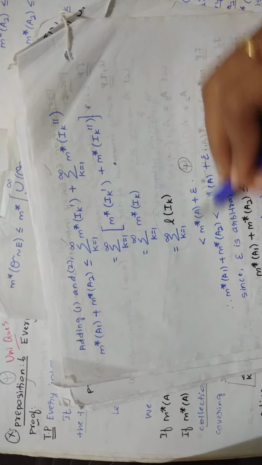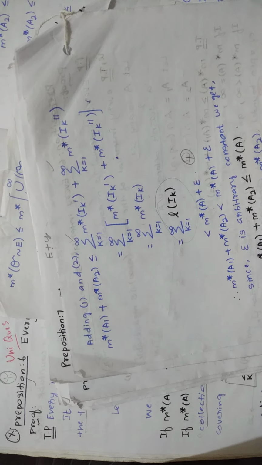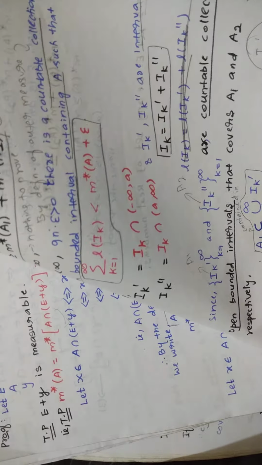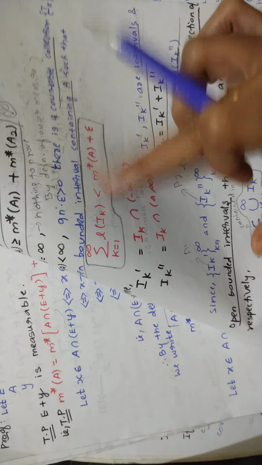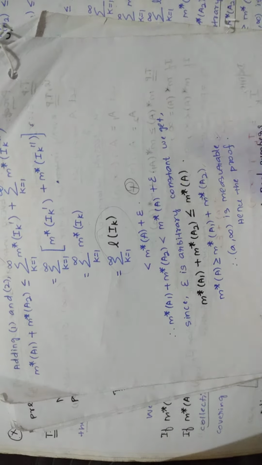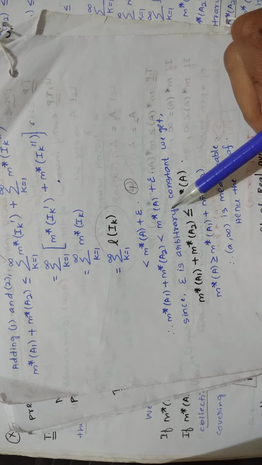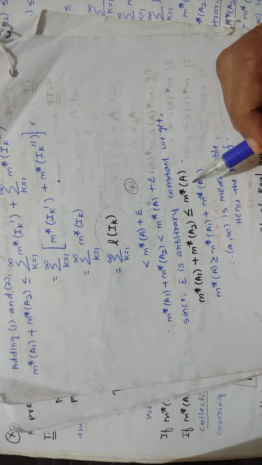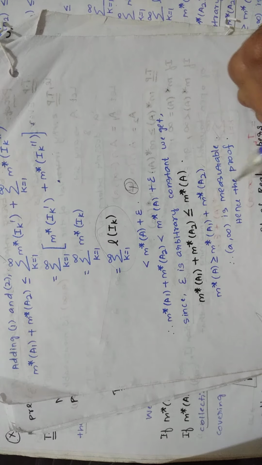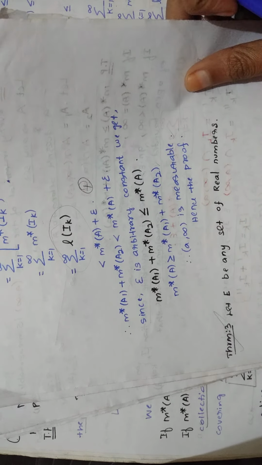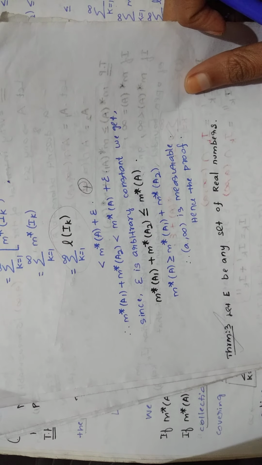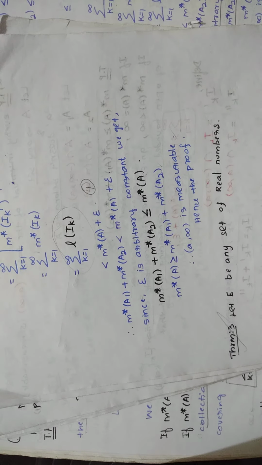So you know that summation k equal to 1 to infinity L of Ik, we already have that value from the beginning. You have written it, no? So you are just substituting the value here. Now write the left hand side and right hand side. The value of epsilon is arbitrary, it's a small value, so it is a constant value, so you are removing that.